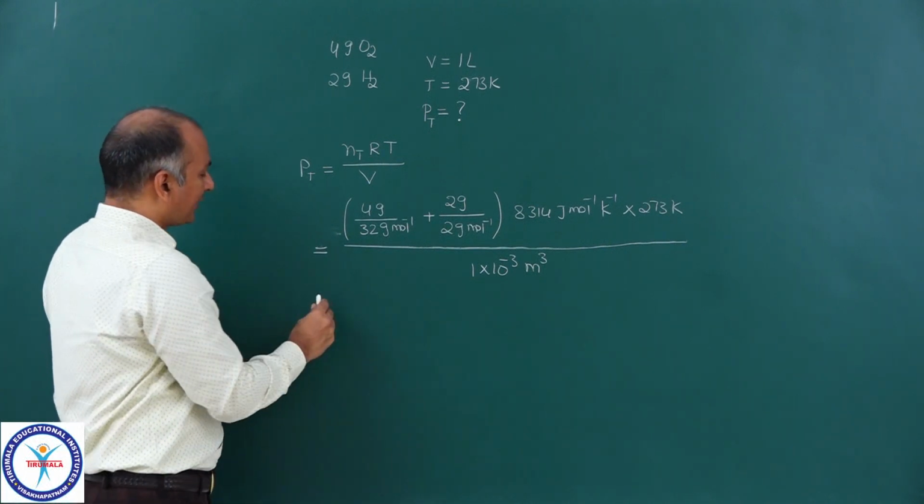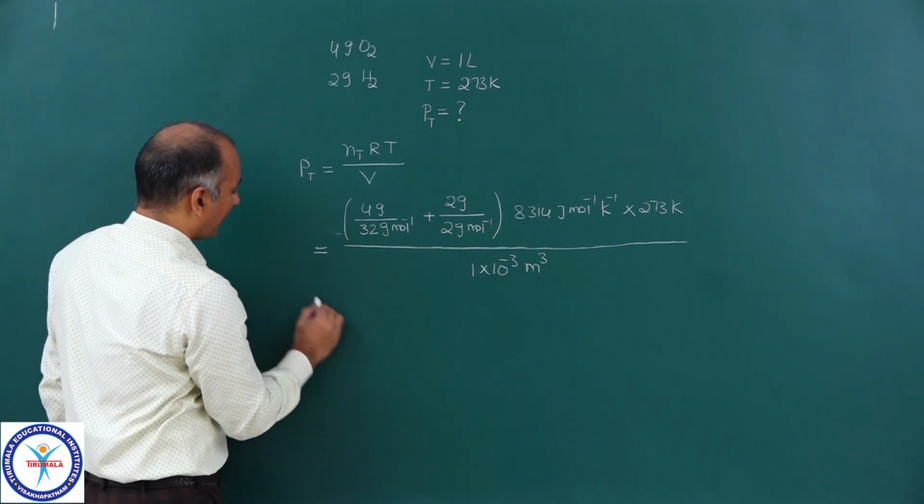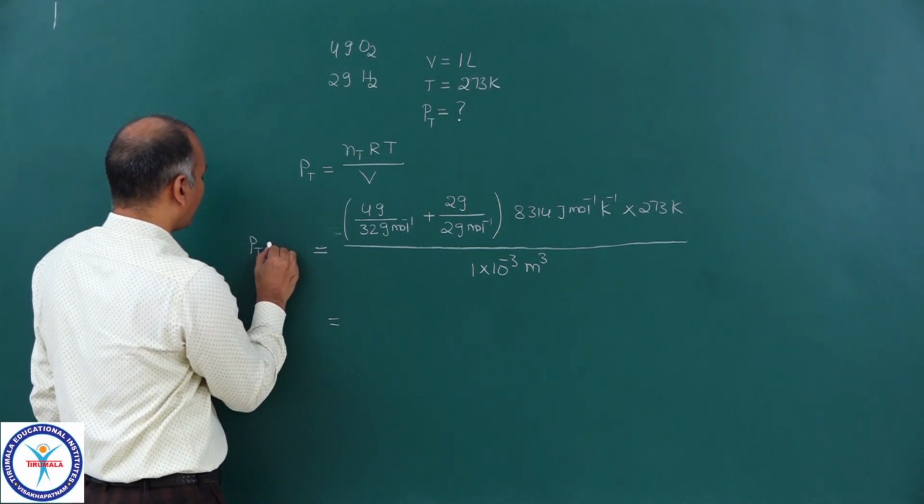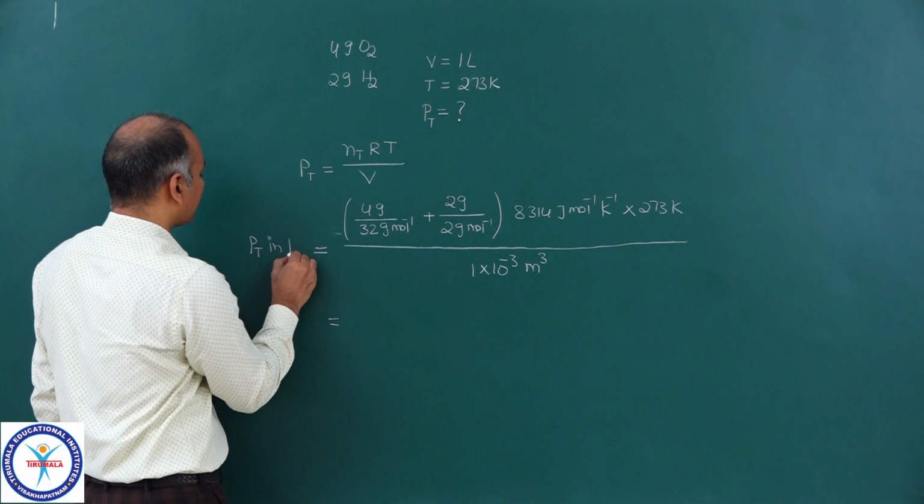Now, same thing, suppose if you want it in atm. Here the PT will come out in pascals.